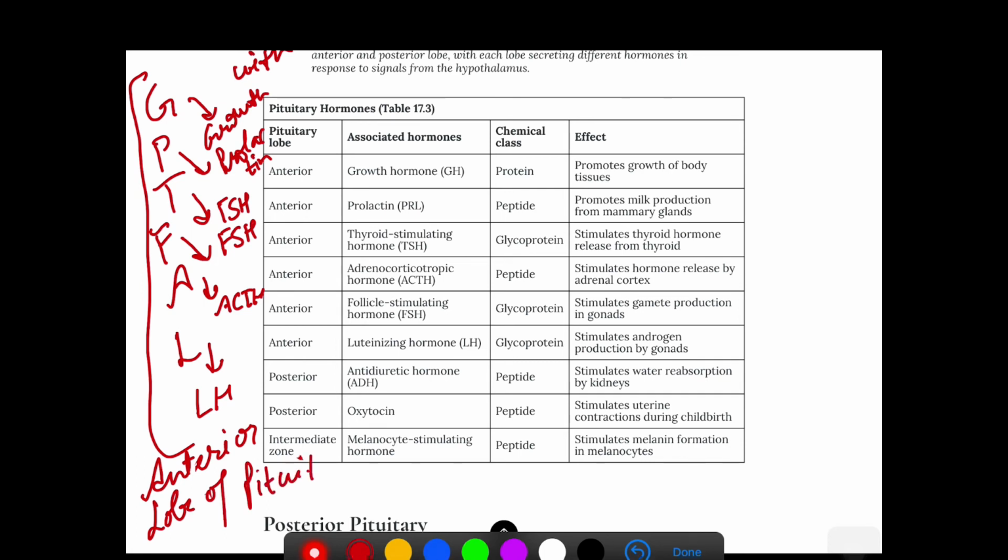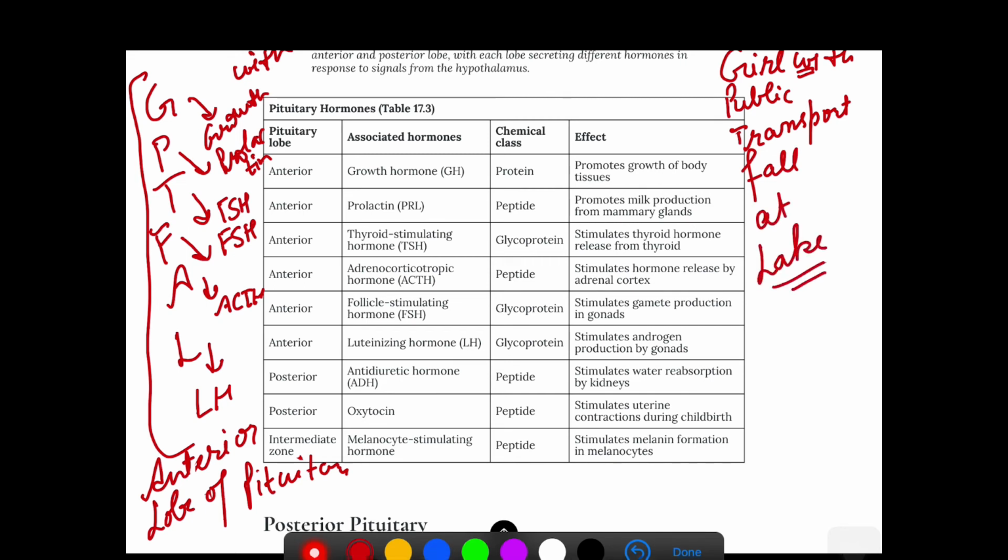Once again, what was the mnemonic? Please note it down in your notebooks. Girl with public transport fall at lake. Got it? So these hormones all come from our anterior pituitary. What are their effects?